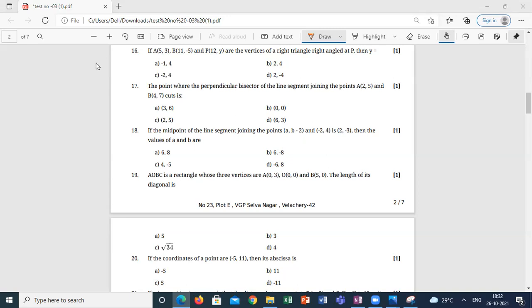Question number 16, 17, 18, 19, 20. Students, please respond. Any doubt? Sir, 19th one, sir.